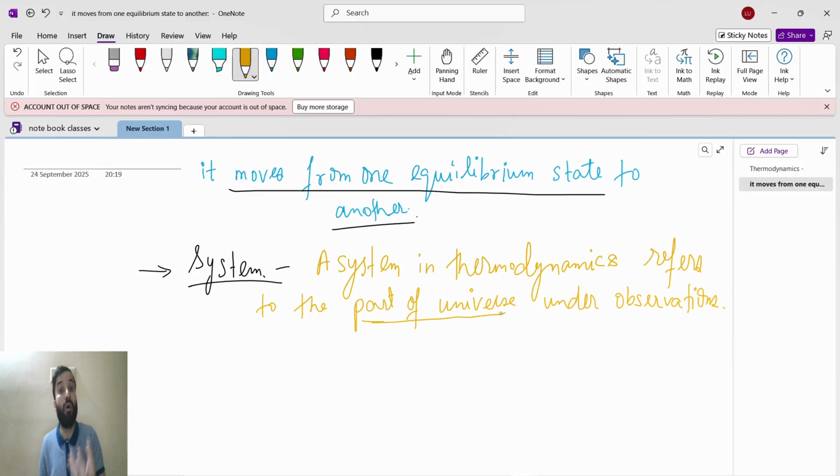Why? Because we know system plus surrounding equals universe. In thermodynamics, there is the system, and then you add all the surroundings, that is system plus surrounding equals universe. So what is a system? A system in thermodynamics refers to the part of universe under observation.